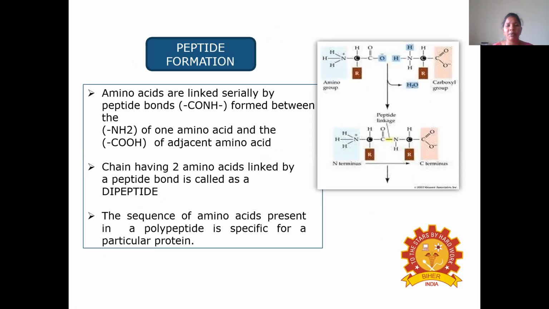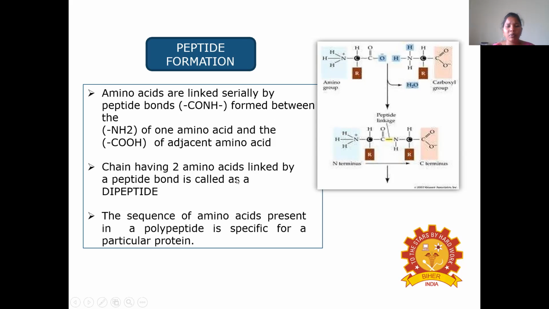That bond is the peptide bond. The amino acids are linked serially by peptide bonds. The peptide bond is CONH, formed between the amino group of one amino acid and the carboxylic acid group of the adjacent amino acid.